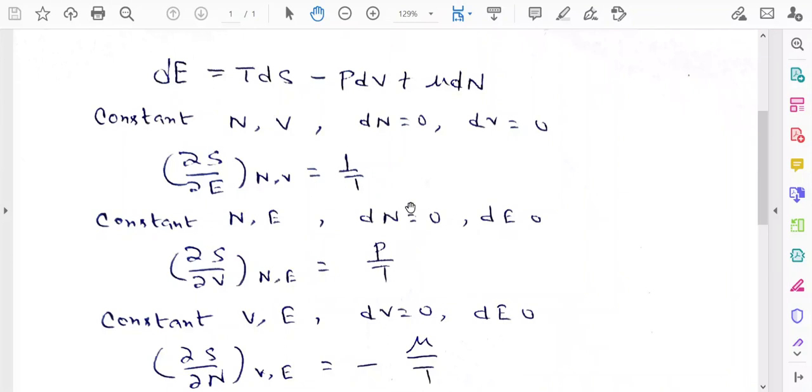Just like the previous manner, we can show that del S by del V for N and E constant is equal to P by T.